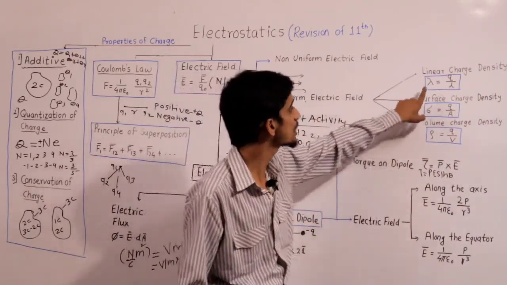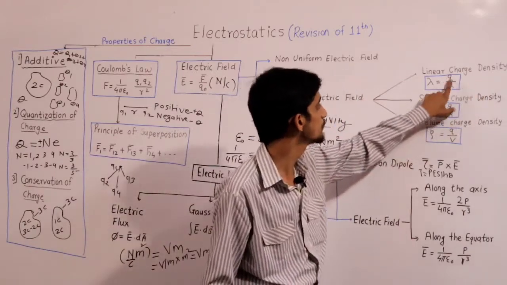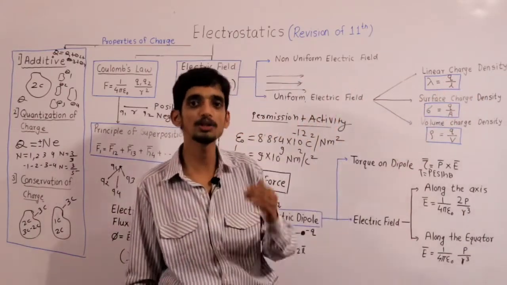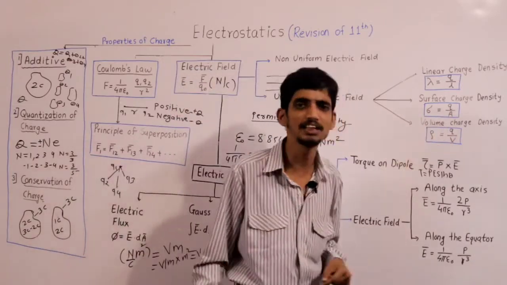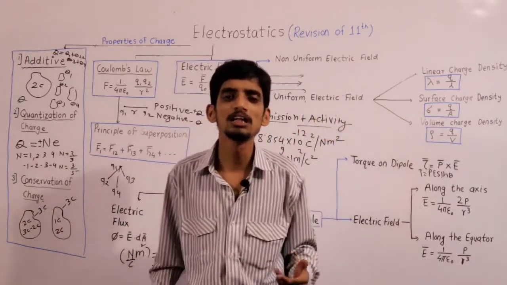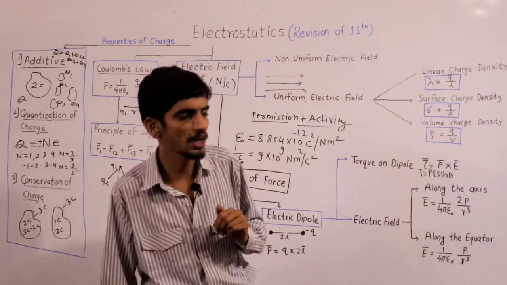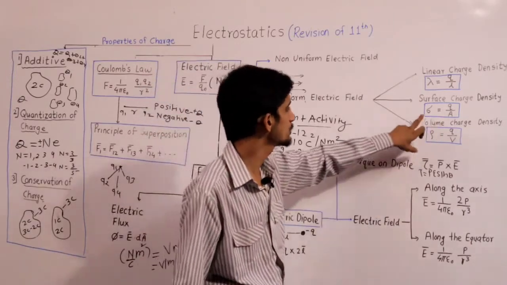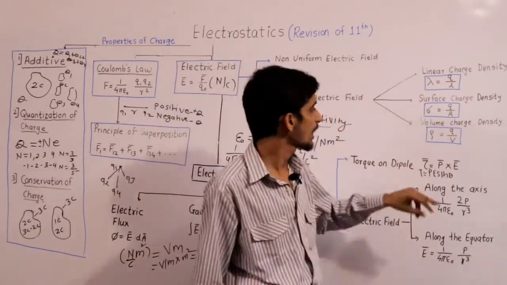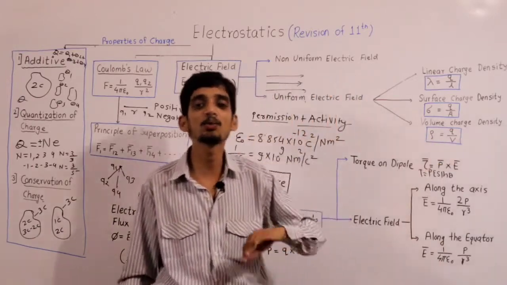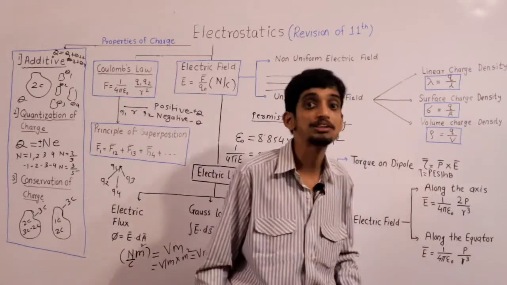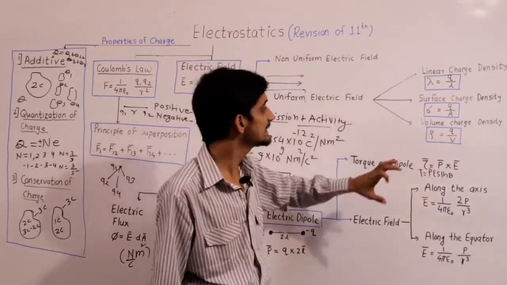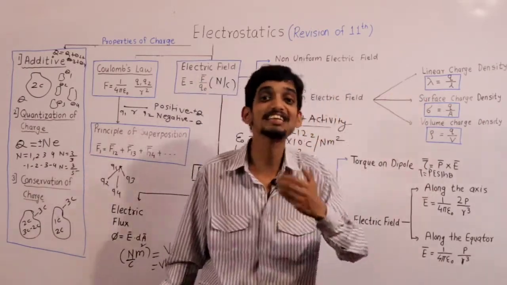So the linear charge density is lambda equal to Q upon L, which is in coulomb per meter, and the surface charge density is sigma, which is what? Charge per unit area. What is the area? Meter square, so it is coulomb per meter square. And volume charge density is what? Charge per unit volume, that is coulomb per meter cube. So these are the three charge densities.